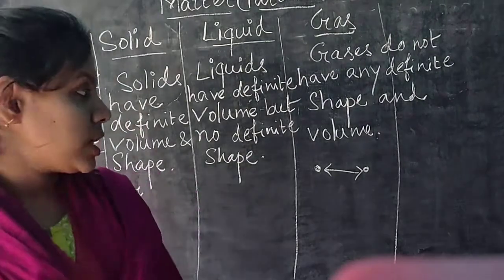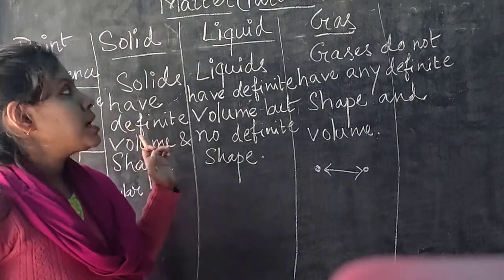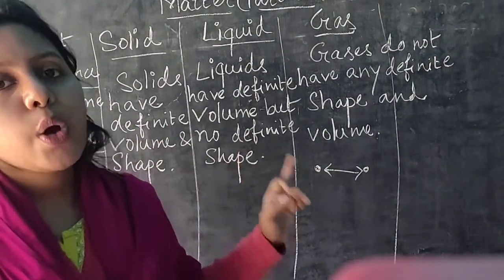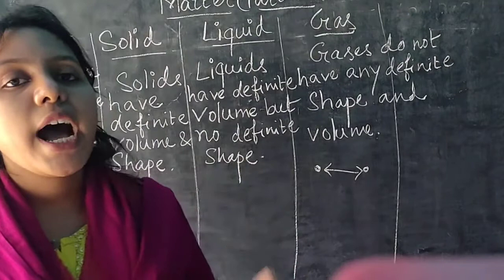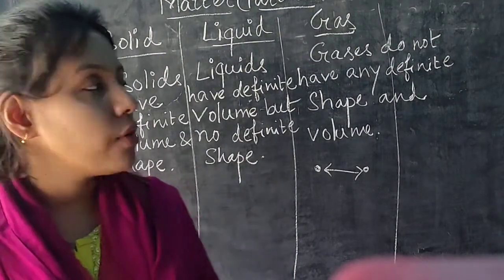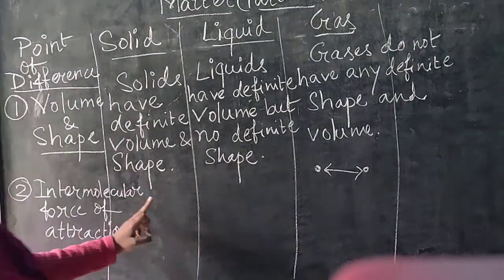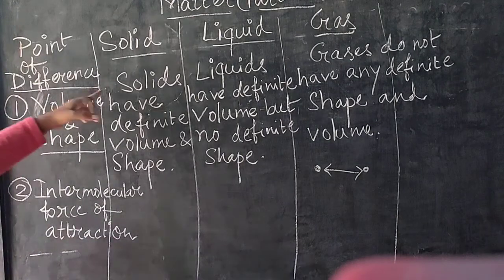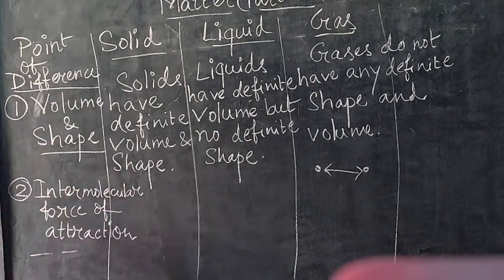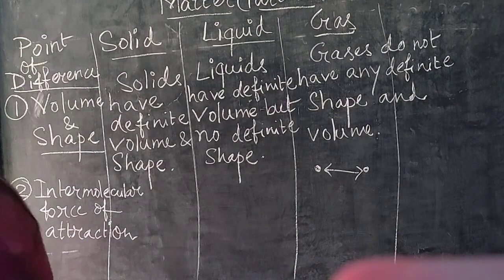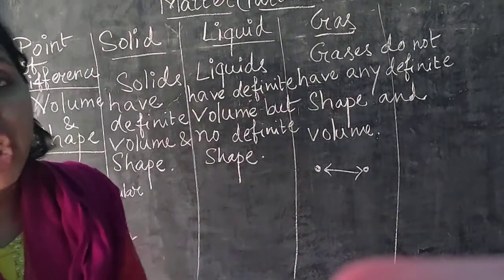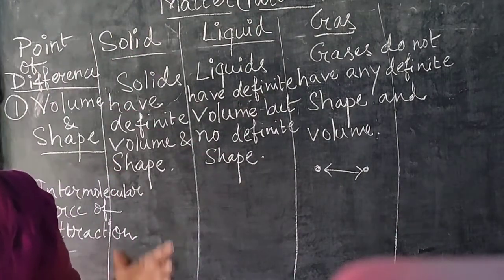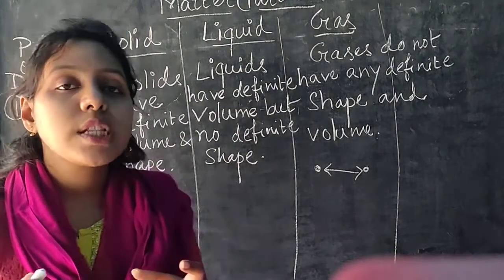Now the second question is that among solid, liquid and gas, which one has the highest or largest amount of attractive force? In case of solid substances, they have the highest amount of intermolecular force of attraction, and because of this the solid molecules are closely packed.